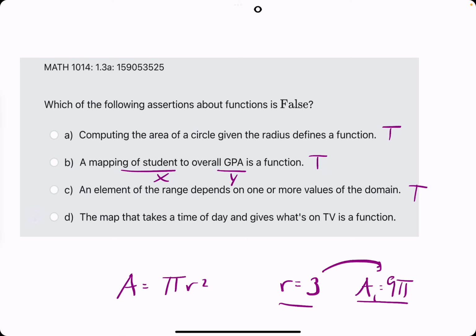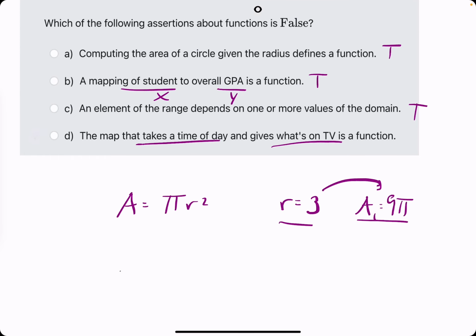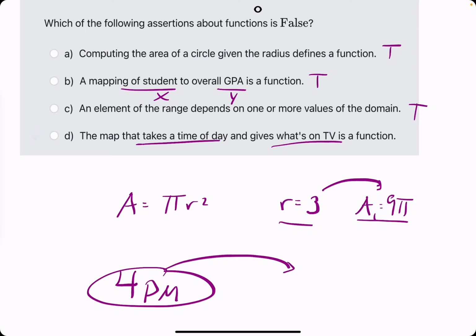D, the map that takes a time of day and gives what's on TV is a function. Okay, so a map that takes a time of day, say 4 o'clock, and gives what's on TV. Now, the issue is 4 p.m. being the input mapped to different channels or different shows.